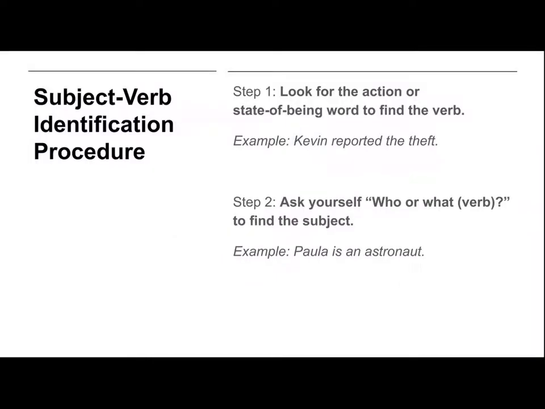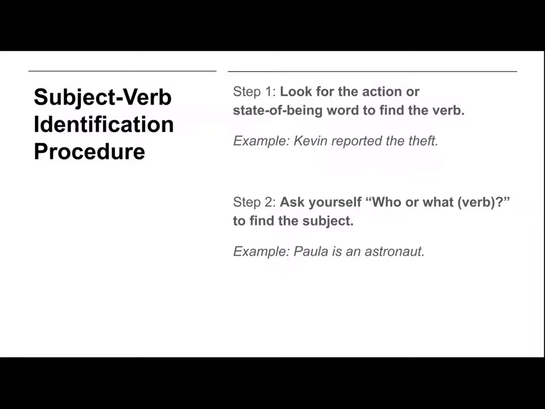To identify the verb and subject in a sentence, you need to go through a two-step procedure. Step 1. Look for the word that shows mental or physical action or state of being. That is, you need to look for an action verb or a linking verb. For example, in the sentence, Kevin reported the theft. First, look for the word that shows action or state of being. In this case, reported is the verb.